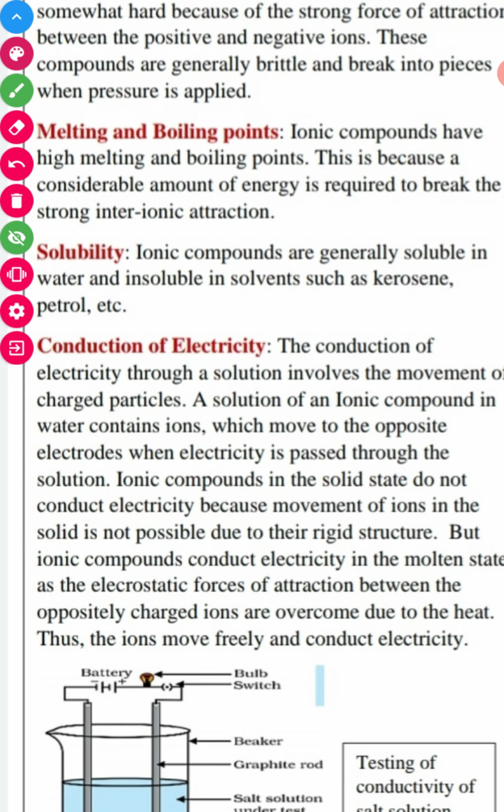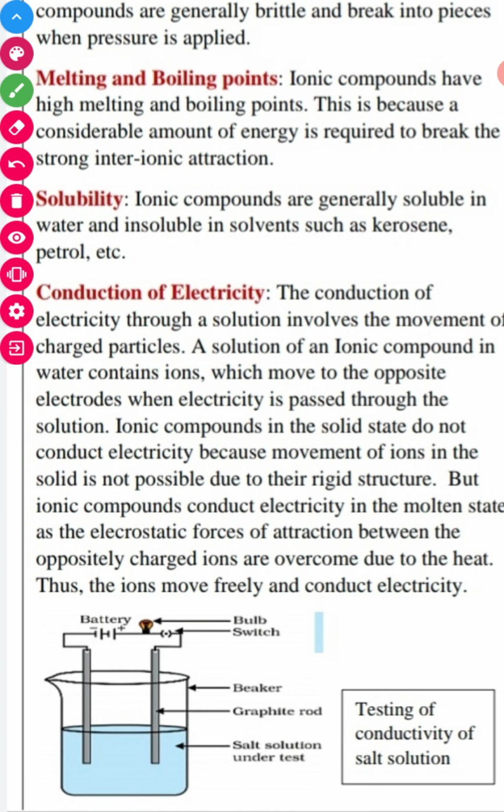So see this, this is the ionic salt solution, and we have electrodes, which are graphite rods. When we pass the electricity through it, the compound breaks down and conducts the electricity. So the positively charged particles move towards the negative electrode and the negatively charged particles move towards the positive electrode, right?